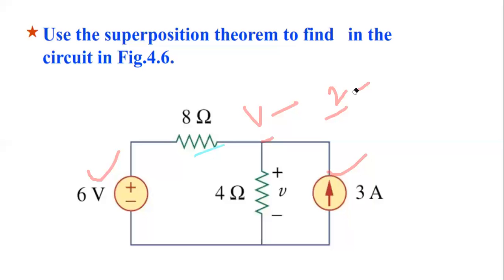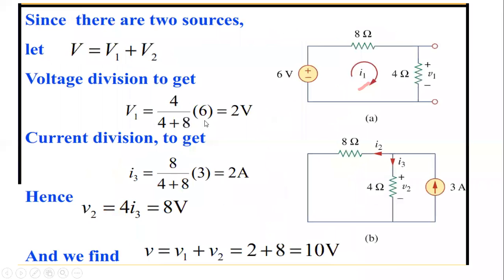So if you see the solution of this one, let us see how it is done. First of all, I have switched off the current source. Whenever I am switching off current sources, as I have already told you, the current source will be open circuited. So the current source is now open circuit. Open circuit means just remove it.